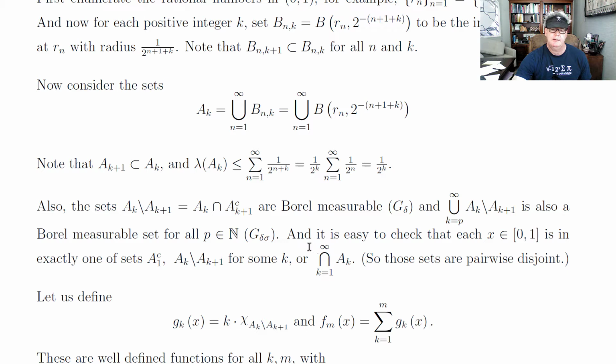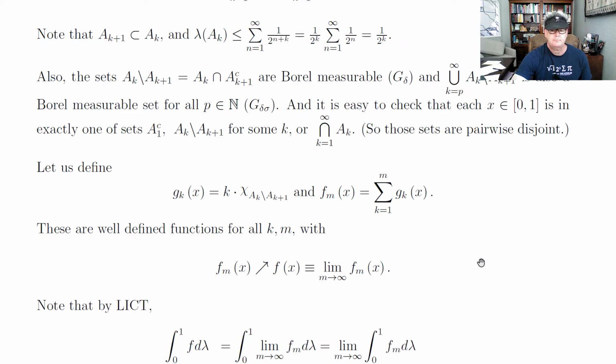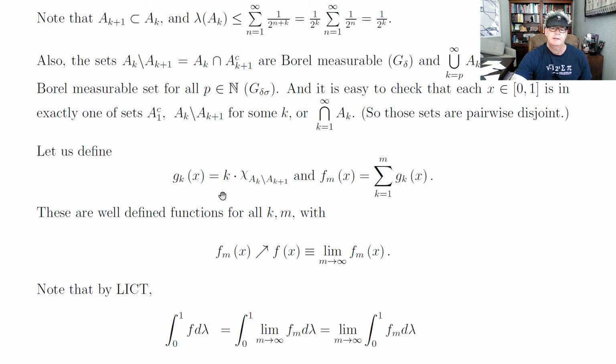Or it might eventually not be in some A_{k+1}. As those sets get smaller, eventually maybe you stop containing that x. But as long as it's in A_1, then it's in one of these sets for some k, or it's in A_1 complement, or it's in every A_k. And so these would all be pairwise disjoint. Their union would be the interval [0, 1], but I don't need that. So you define the function g_k to be k times the characteristic function of A_k minus A_{k+1}.